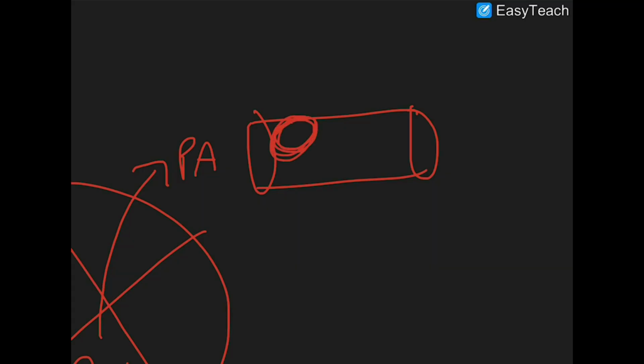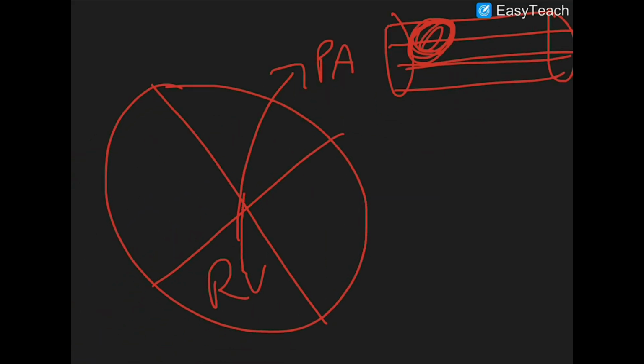Let's say you have a pulmonary embolism here, or for whatever reason, your pulmonary artery is restricted. You have restricted flow, it's clamped down, it's vasoconstricted. Then that means your right ventricle would have to work much harder to pump blood into your pulmonary artery.